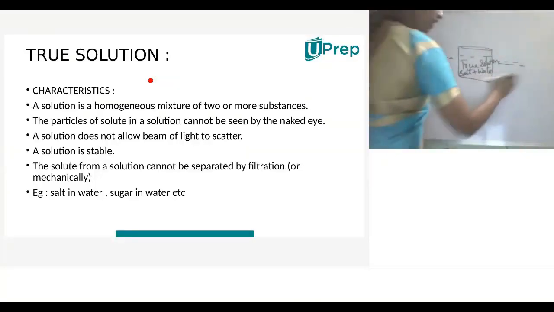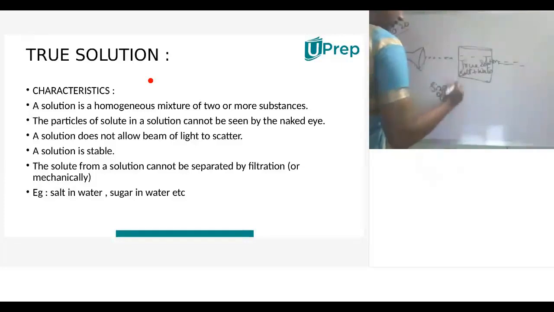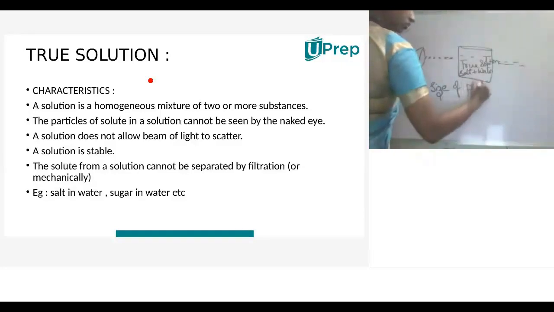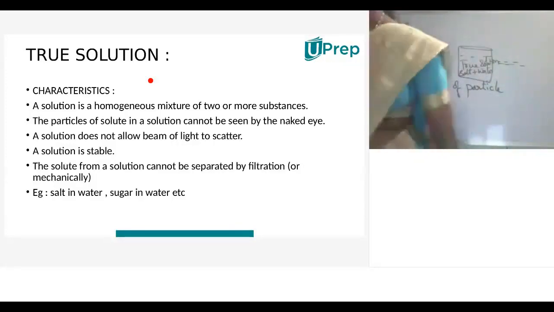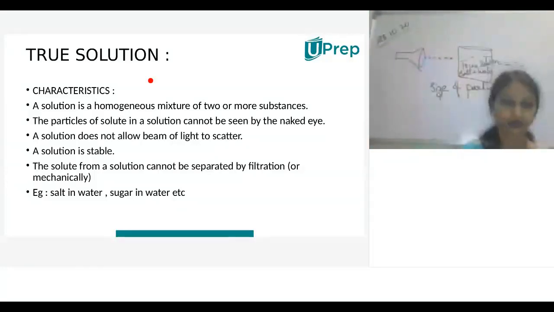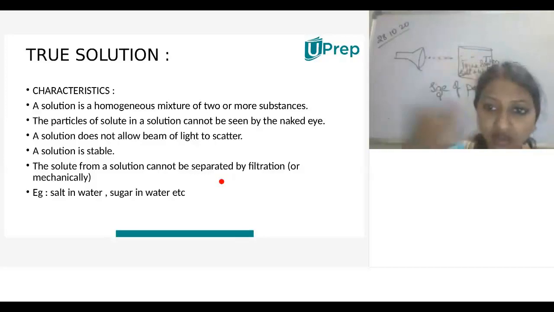We can't find the scattering of light, because of the very small size of the particles. So true solutions won't show the Tyndall effect. Tyndall effect is nothing but scattering of a beam of light. Any doubts? And the solution is stable. We can't find anything moving, so that's why we consider the solution stable.